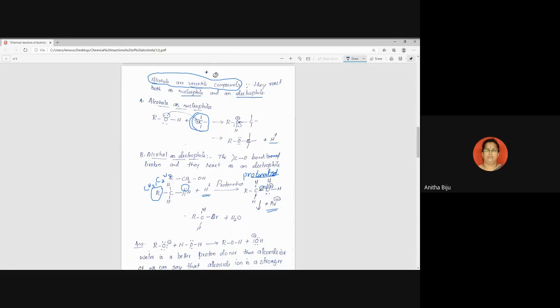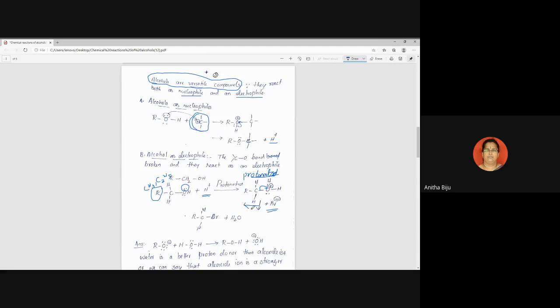Since this electron pair has shifted to this side, carbon gains a positive charge, so it is a carbocation. This carbocation reacts with Br minus, forming haloalkane. So this is the name of the reaction, and here alcohol behaves as an electrophile. If you want, you can write the name of the second process.